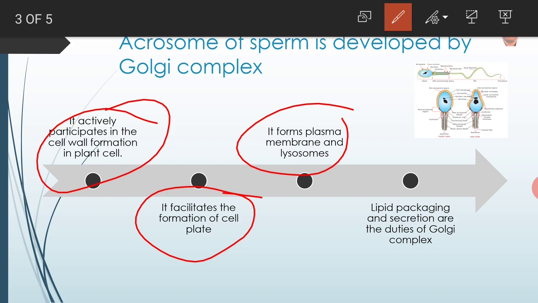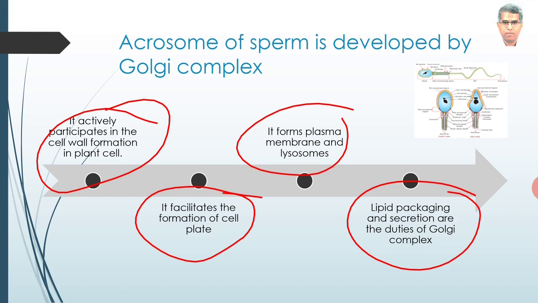Lipid packaging and secretion are the duties of Golgi complex. We have learned that lipids or fats are synthesized in smooth endoplasmic reticulum. Smooth endoplasmic reticulum is very active in the manufacture of lipids, but lipids are packed and processed by Golgi complex. Manufacture of the lipids is undoubtedly done in smooth endoplasmic reticulum, whereas the packaging of lipids is done by Golgi complex.